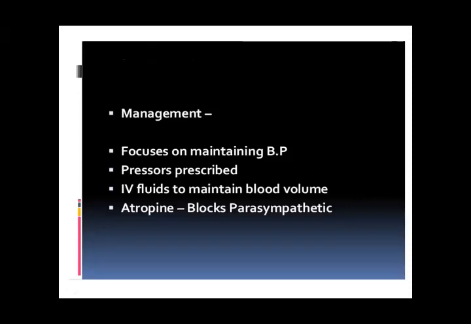Management is the same: focus on maintaining the blood pressure. Whenever you find the blood pressure is falling, the first and most immediate action is to raise the legs. You raise the level of the legs above the head level by putting the patient in supine position, and you massage the palms and soles. These are the common things which are done in cases of emergency.